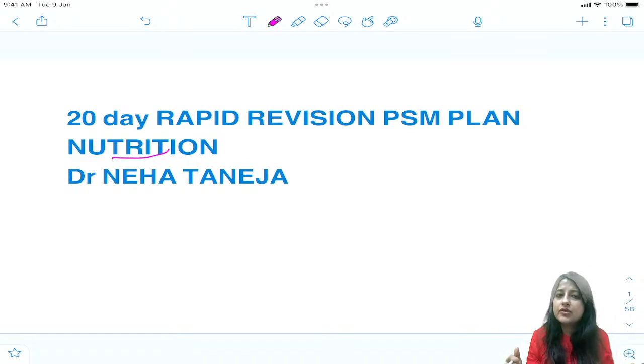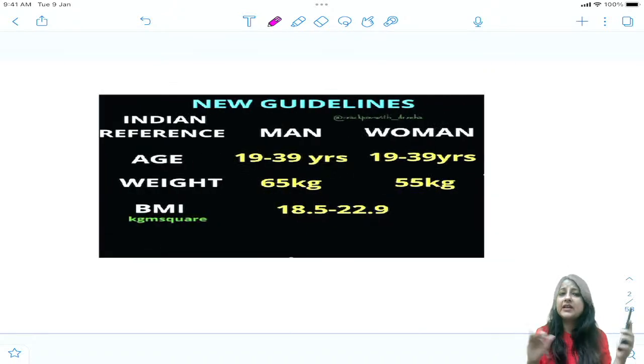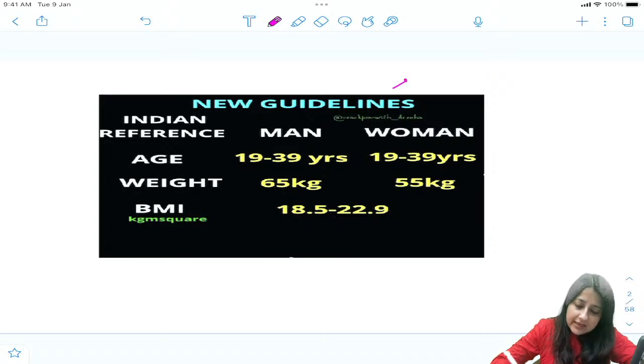Now, as you know, nutrition in itself is a very big chapter, right? So how are we going to tackle nutrition? I'm going to tell you all the important things either with the help of MCQ or without the help of MCQ, which can come in your exam. So we'll be discussing the most important points from nutrition, including vitamins, guidelines, everything. Just keep looking at this slide first.